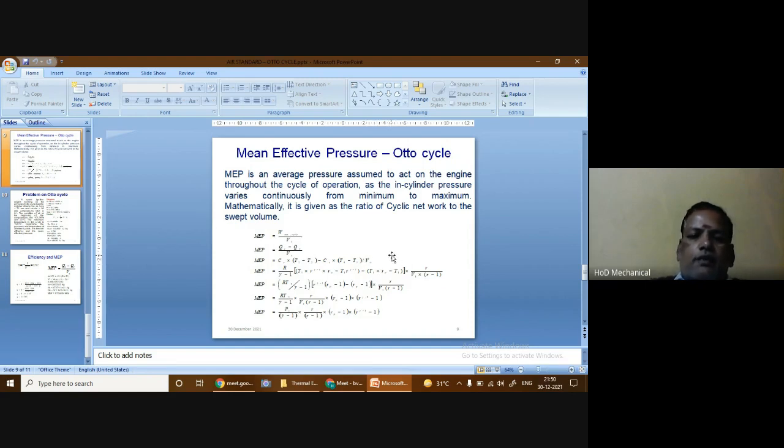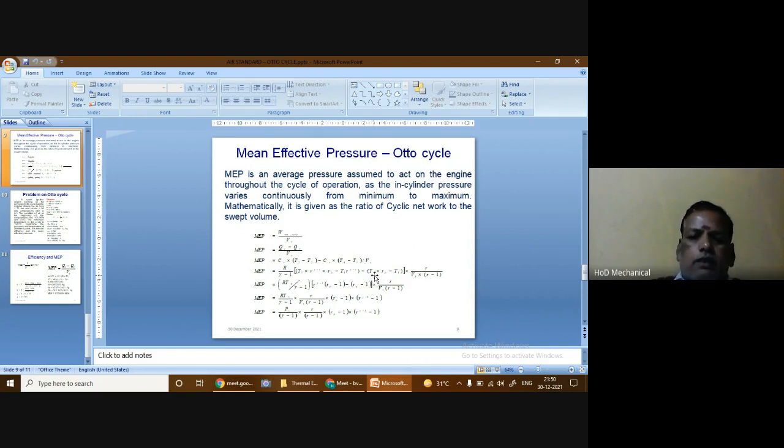From the analysis, Vs can be written as V1 into 1 minus V2 by V1, taking V1 common outside. Here V2 by V1 is nothing but 1 by r. Taking the common denominator, we can write V1 into r minus 1 divided by r.